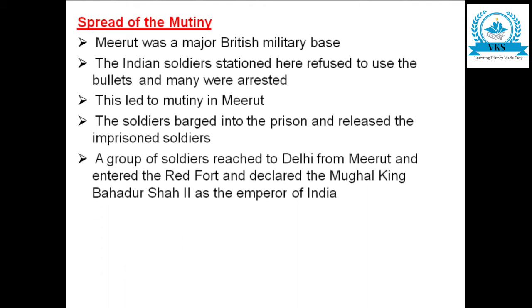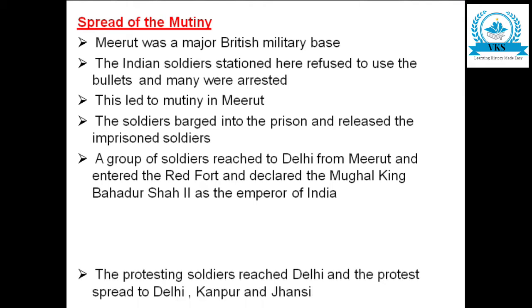A group of soldiers reached Delhi from Meerut, entered the Red Fort, and declared the Mughal king Bahadur Shah II as the emperor. The soldiers were so irritated that they themselves declared Bahadur Shah as the emperor of India. They said, we don't want the British to rule us again.